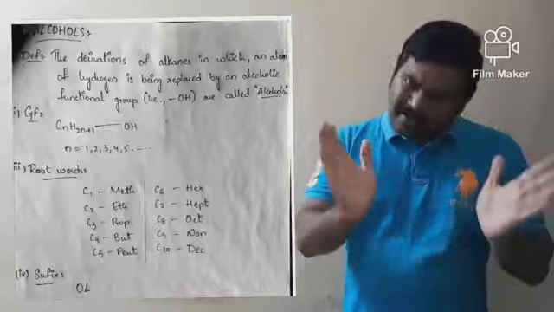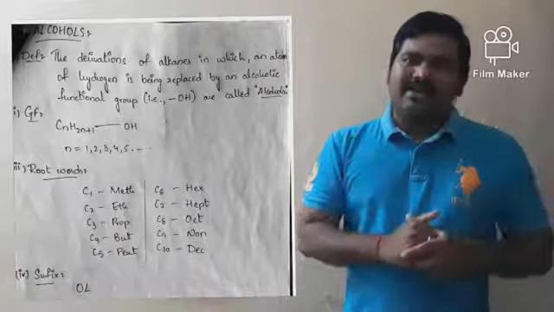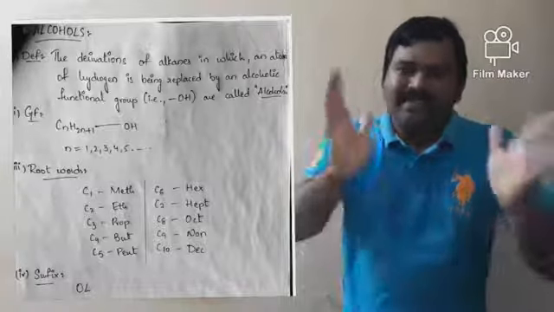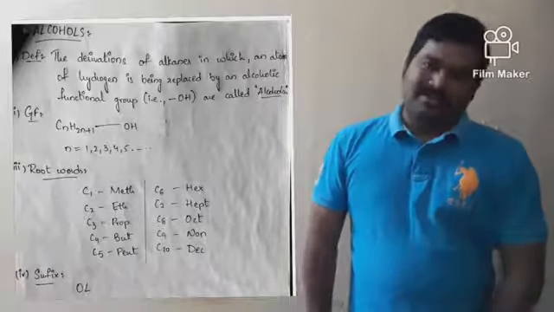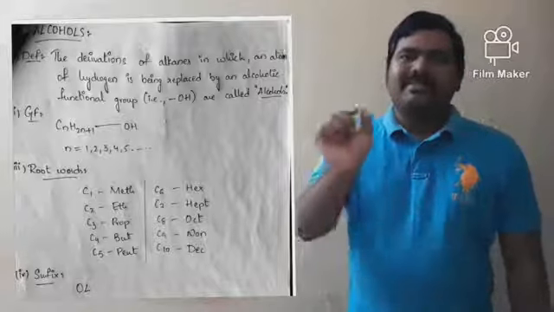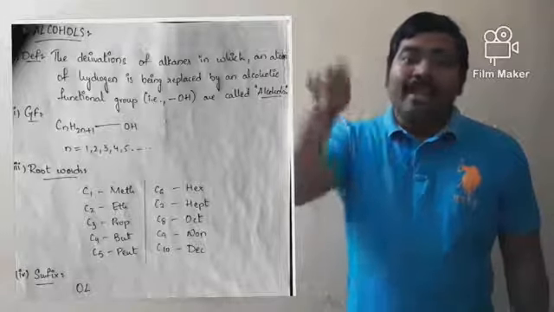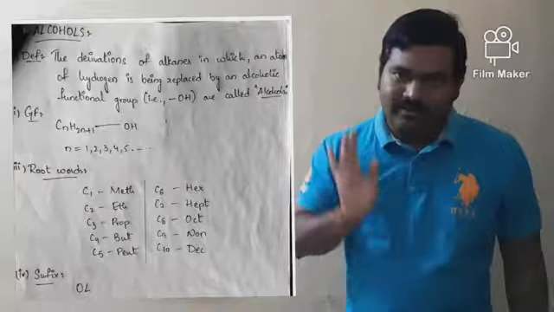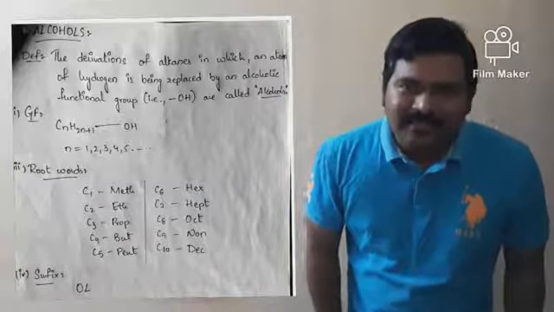Then what is the suffix of alcohols? The suffix of alcohol is OL, the end two letters, ol. So ol is the suffix of the alcohol family.